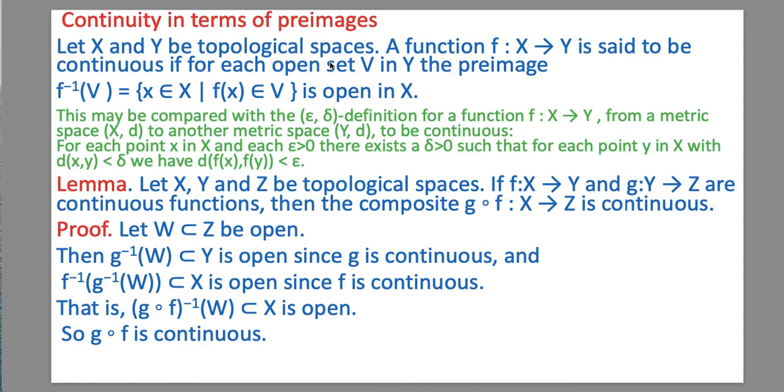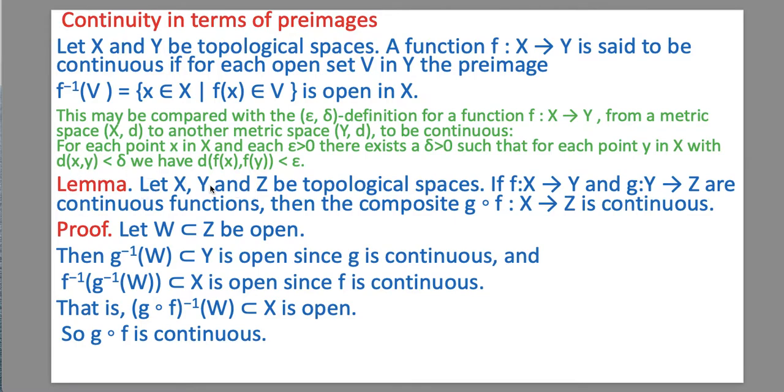This definition can be compared with the epsilon-delta definition for a function f from a metric space (X, d) to another metric space (Y, d') to be continuous, where for each point x in X and each epsilon greater than 0, there exists a delta greater than 0 such that for each point y in X with distance between the two points less than delta, we have the distance between their images less than epsilon. So first of all, we will prove one lemma.